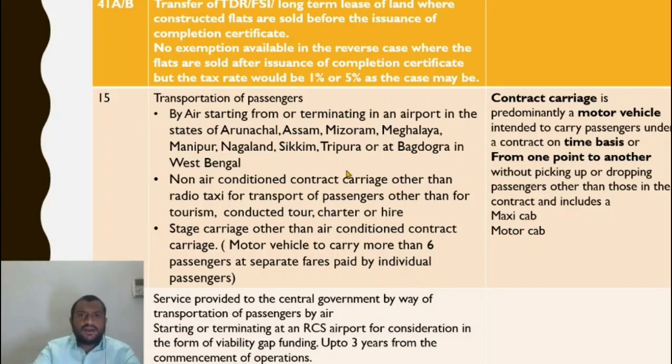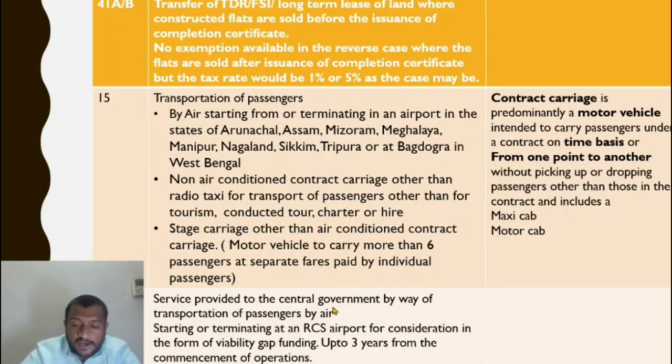Non-air conditioned contract carriage is, it could be a motor vehicle, it could be a bus, but there is a clear contract. It could be on a time basis or it could be from one place to another. So that is how you understand. If it is non-air conditioned, it is not taxable. However, if it is for any conducted tour, charter or hire or tourism, it is taxable.